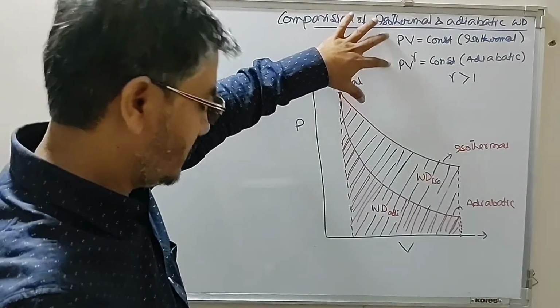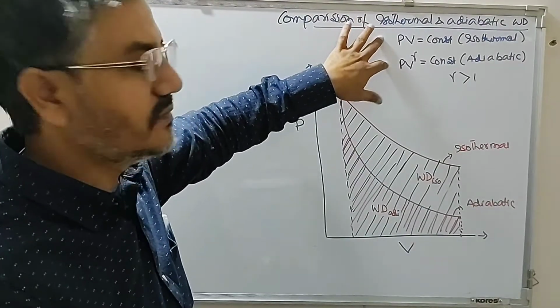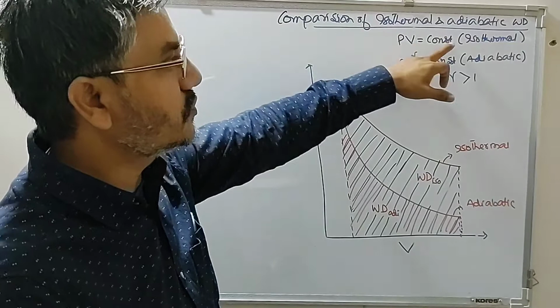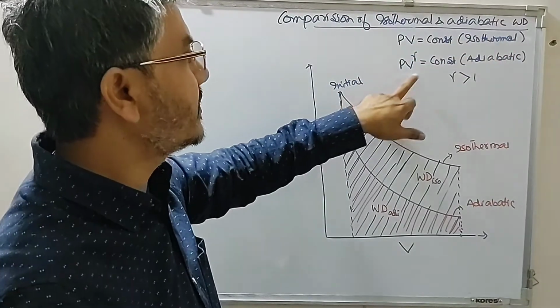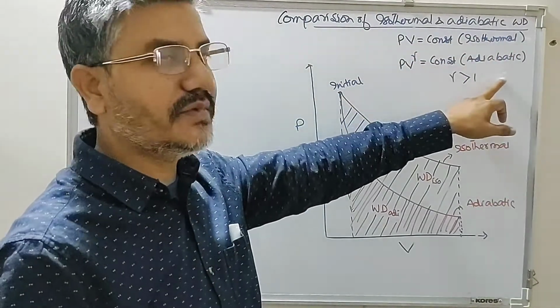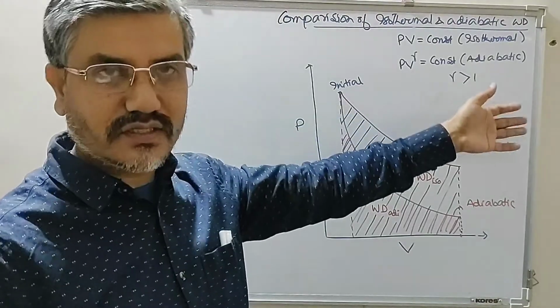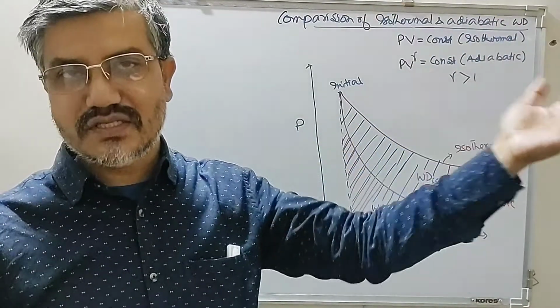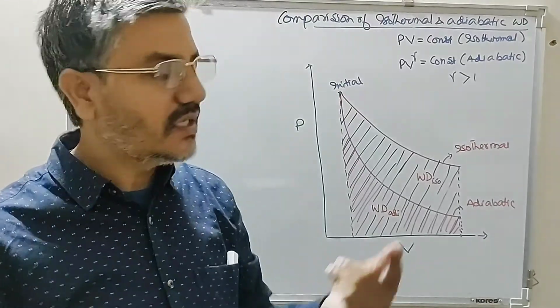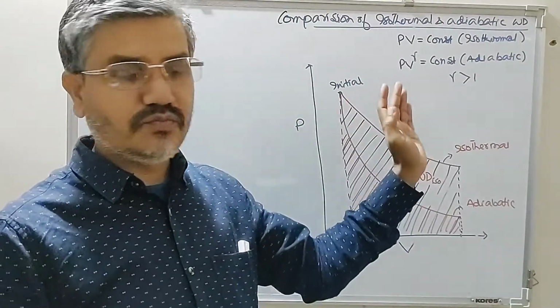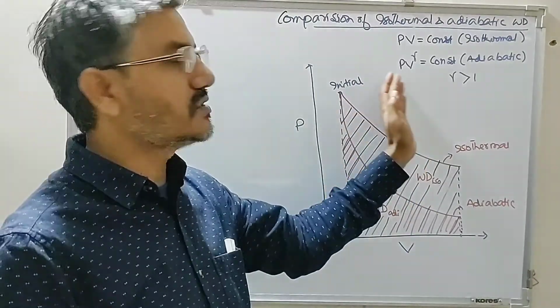So we have this equation, which is to be carefully observed. PV raised to the power 1 is equal to constant for isothermal. PV raised to the power gamma is equal to constant for adiabatic. Gamma is always greater than 1 because this depends on the atomicity. Monoatomic is 1.66, diatomic is 1.4, polyatomic is 1.33. So this is always greater than 1.